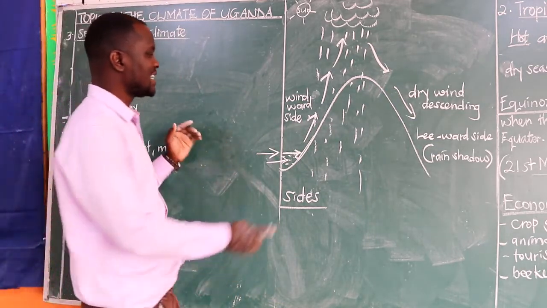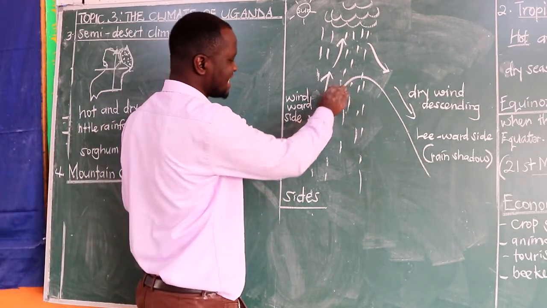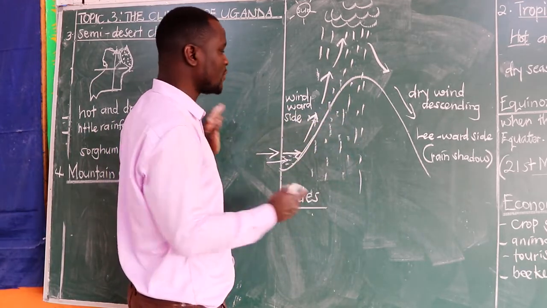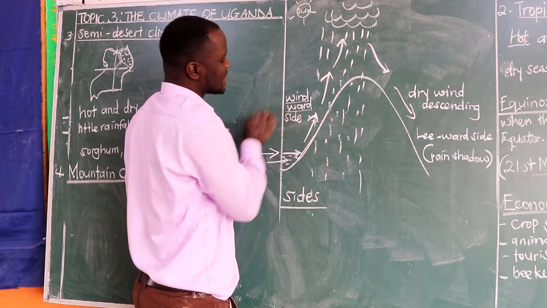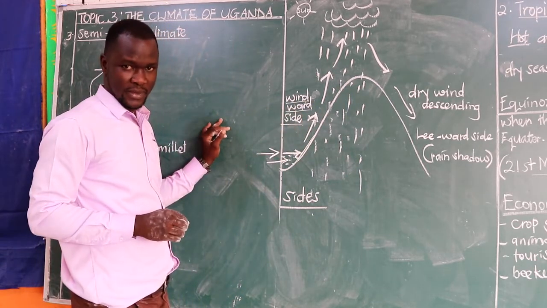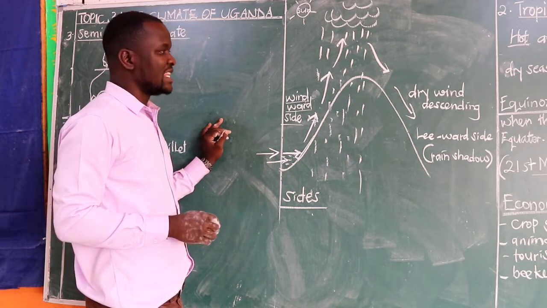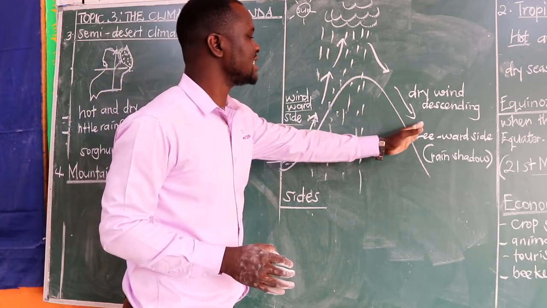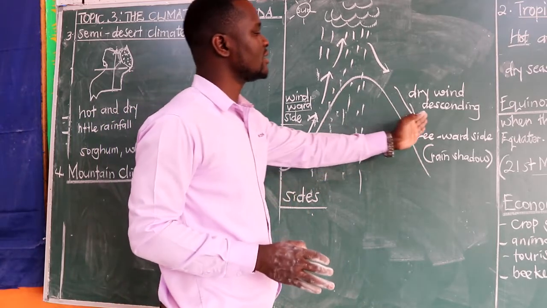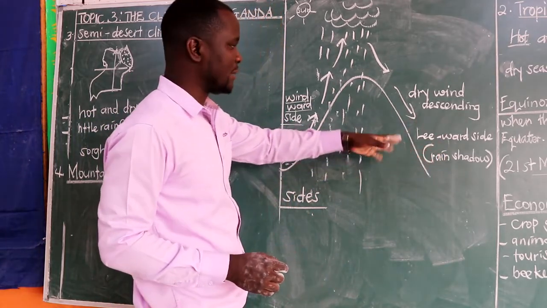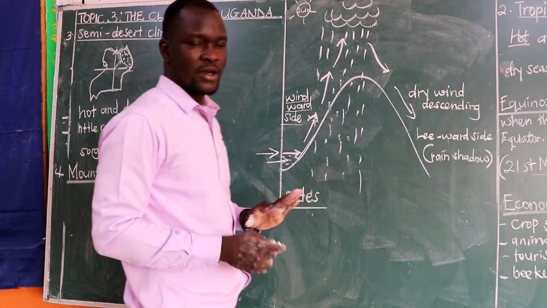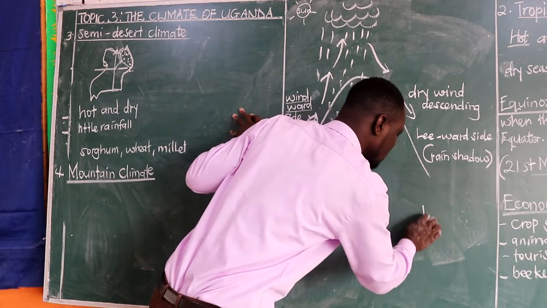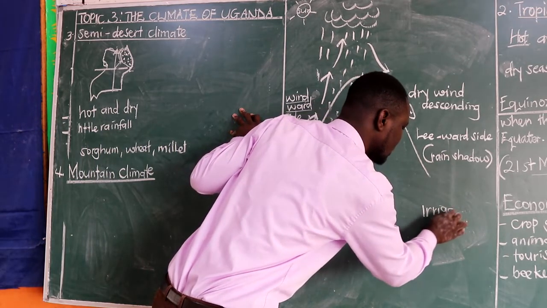Obviously, we shall understand that the side which receives rain will be the one which is good for crop growing, which is called the windward side. So that will be the answer. Then if they ask you which activity can be done on this side of the mountain, remember this drier area, still we can have crop growing, but through what we call irrigation.